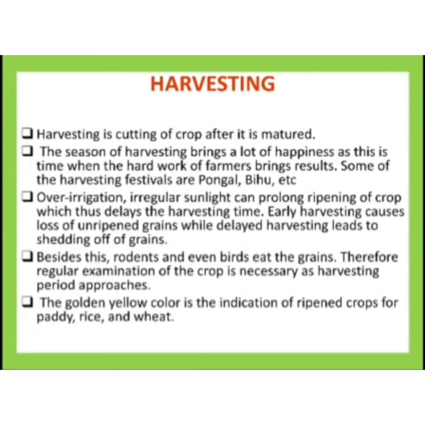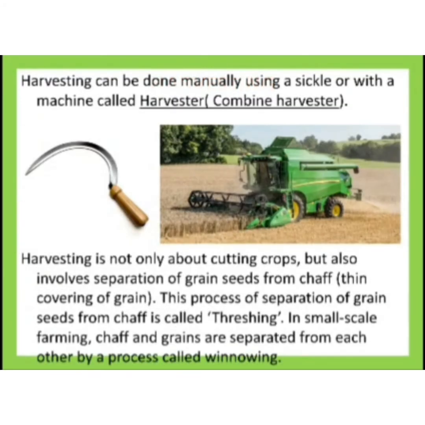Okay, next, once the crops are ready, how can we harvest them? Harvesting can be done either manually or by using machines. Manually, we use a sickle. The first picture shows the sickle. Harvesting can be done manually using a sickle or with a machine called a harvester or combine harvester. The harvester or combine harvester picture is given, the second one.